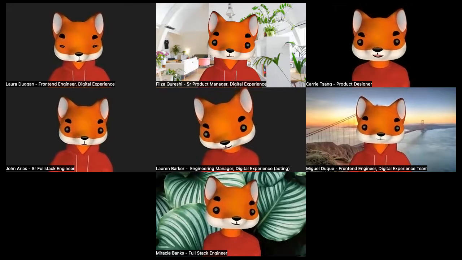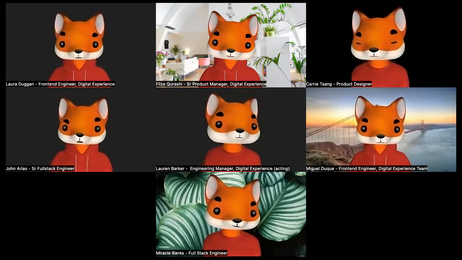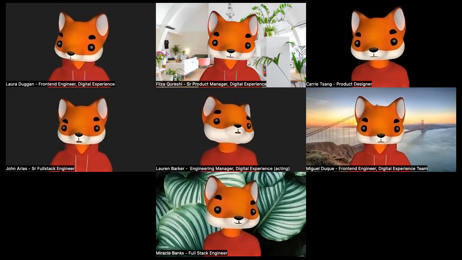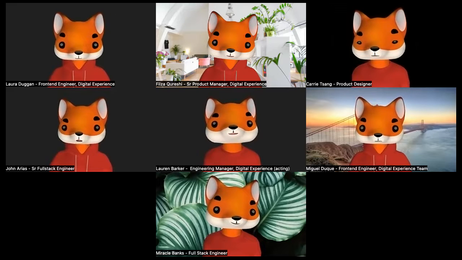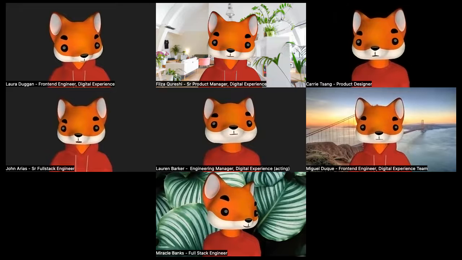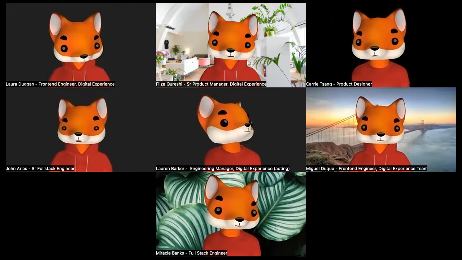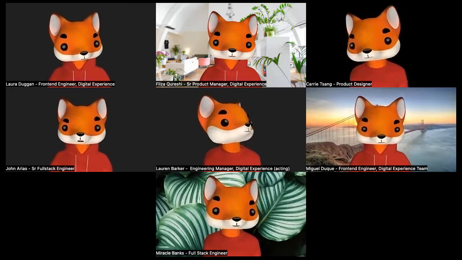Hi there. For this iteration, I'm going to work on a bunch of get started pages. In this case, it's only to create a template and let the content team populate. Also, I'm going to work on some broken links in the navigation bar and also on some accessibility issues on the solutions open source page. After that, if I am complete with all those tasks, I'm going to pick the issue to create the previewer for the icons in Slippers. So I'm pretty full for this iteration. Next one is Miguel.